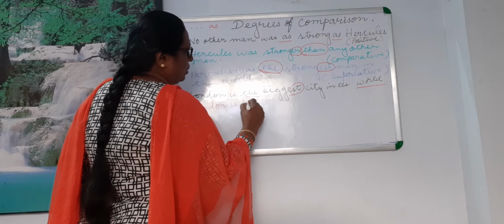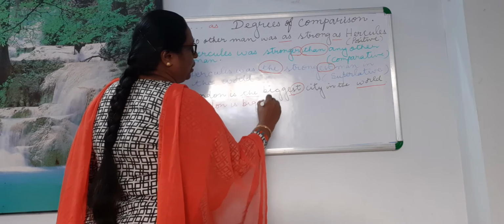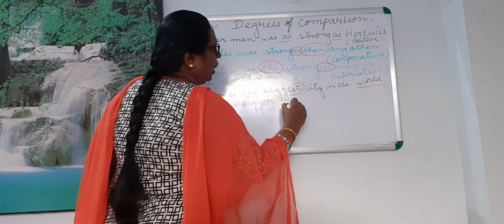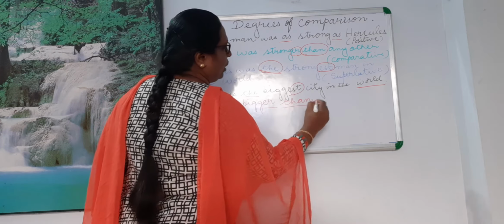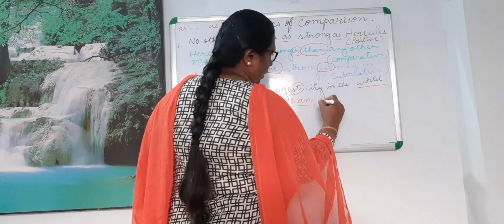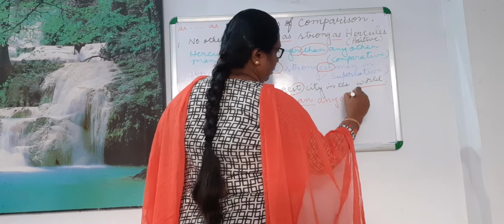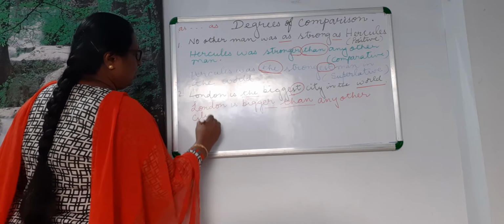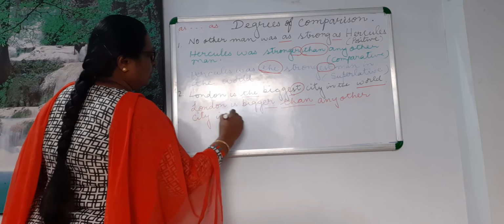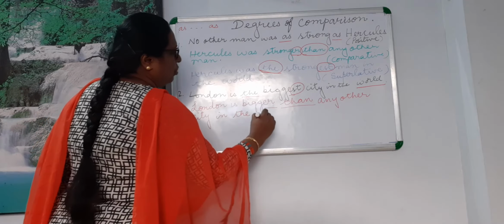London is bigger than, with er, and then you have used any other city in the world.